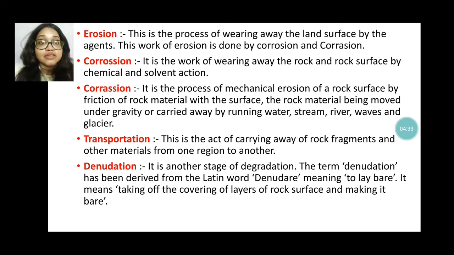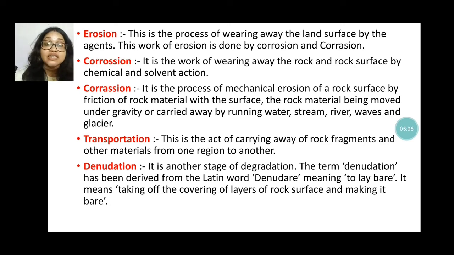Okay, and whatever weathering happened in that place, all that rock material is worn away from that place by the natural agents, which is known as erosion. Erosion basically happens by corrosion and corrasion processes. So what does corrosion mean? It is a type of work of wearing away the rock and rock surface by chemical and solvent action. Okay, that means it is totally a chemical process.